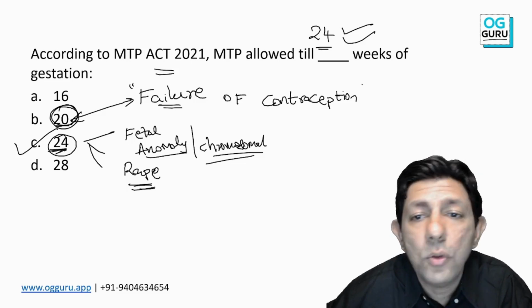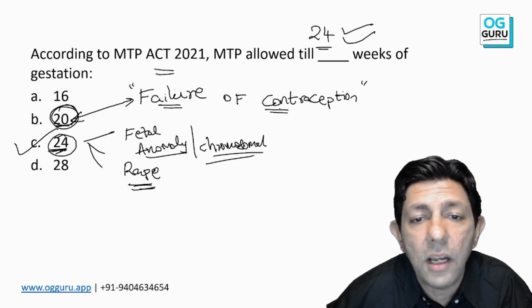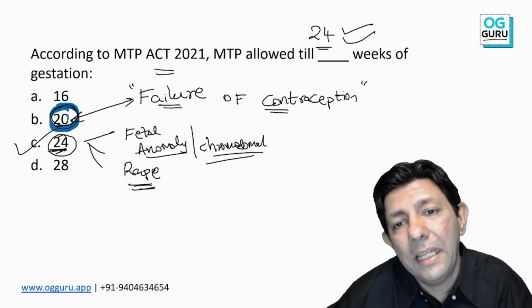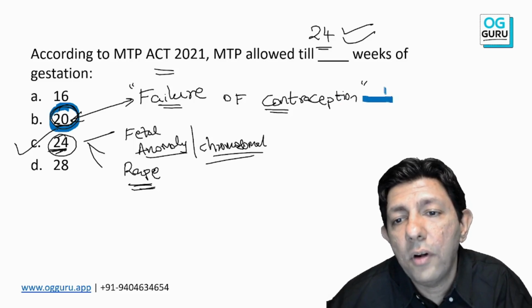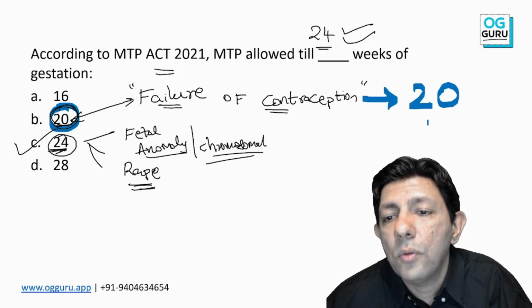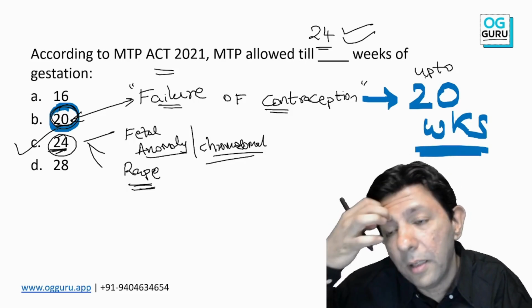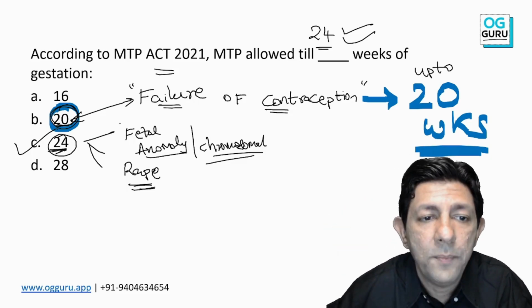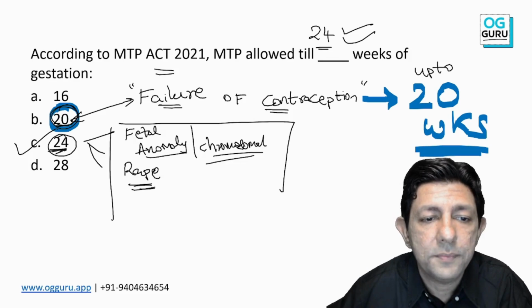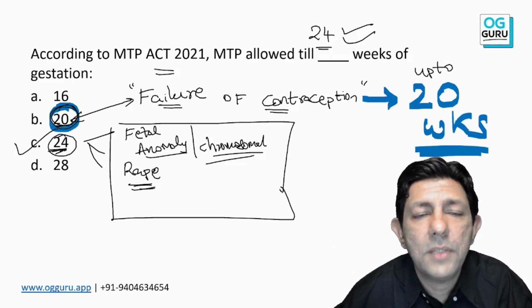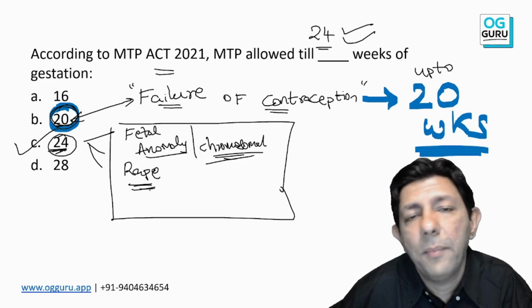But if they ask you for failure of contraception, the answer is still only 20 weeks. Is this understood to all of you? So please don't make a mistake in this. It's a very important thing. Okay, so 24 weeks is for rape, sexual assault victim, some special circumstances, fetal anomalies, chromosomal, and mother's life at risk.